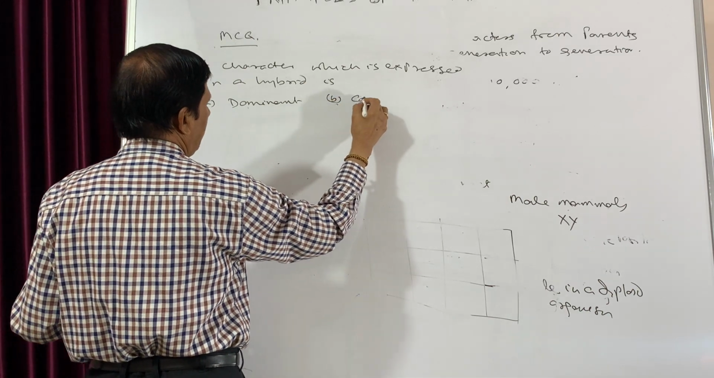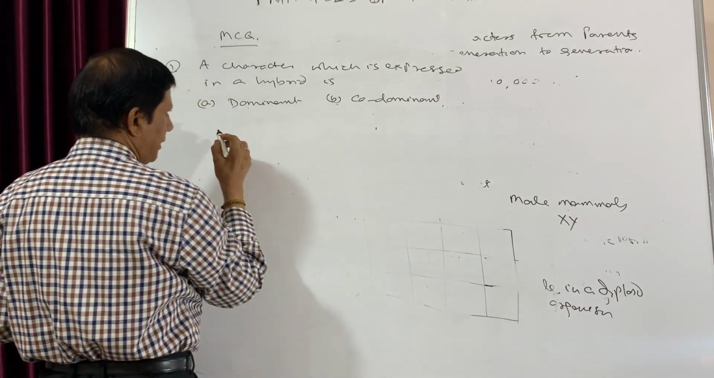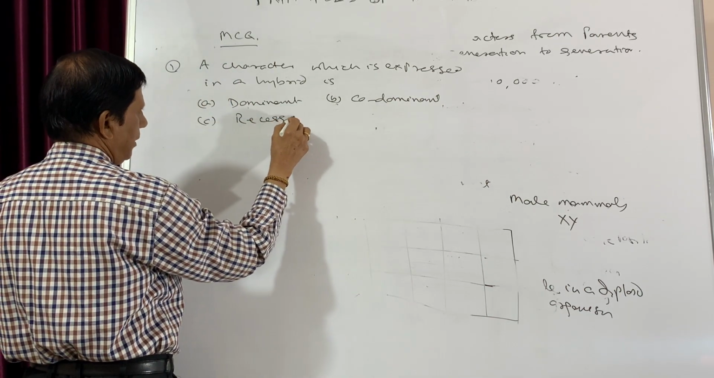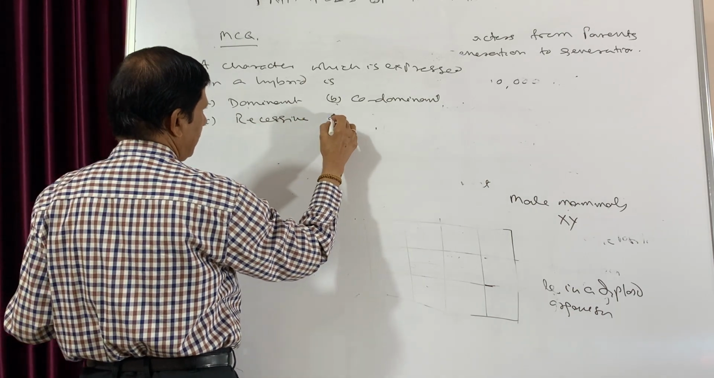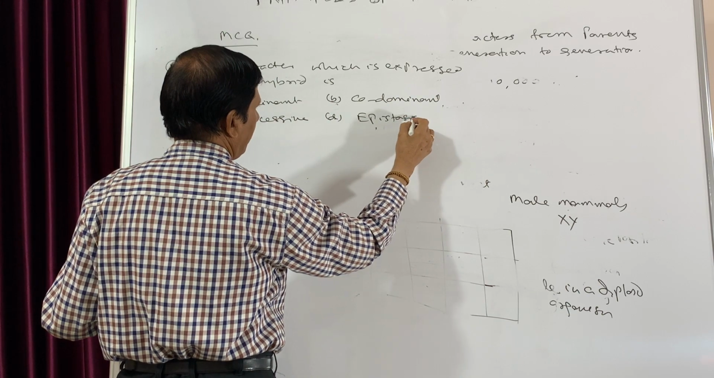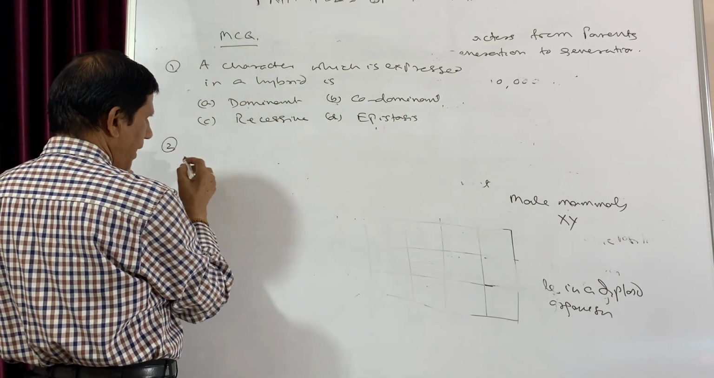Second choice, codominant. Third choice, recessive. And the fourth choice, epistasis. This is one question. Let us discuss a second one.